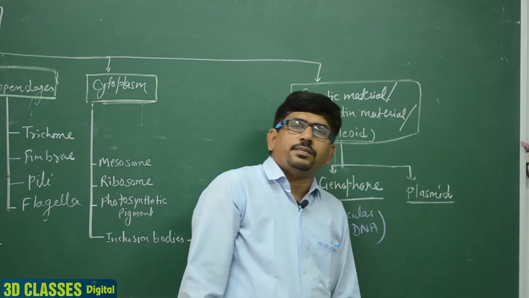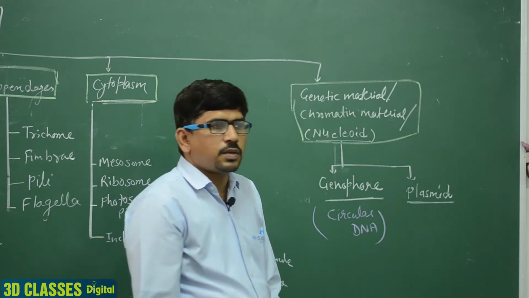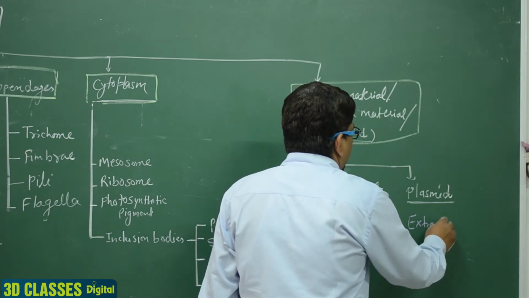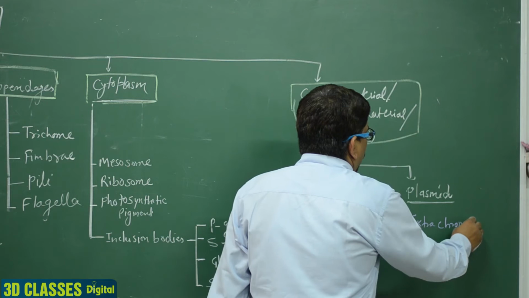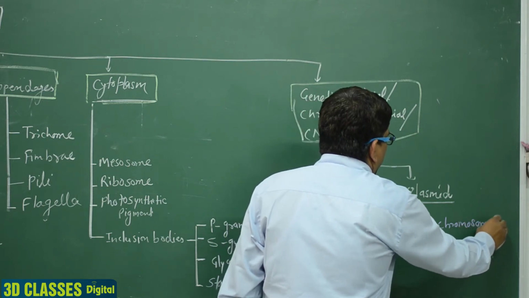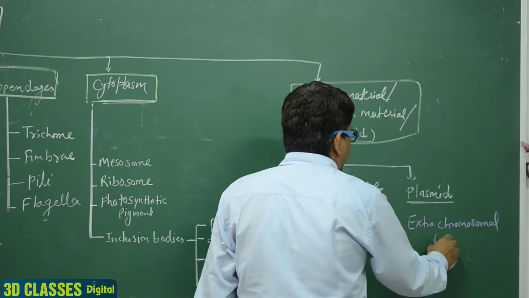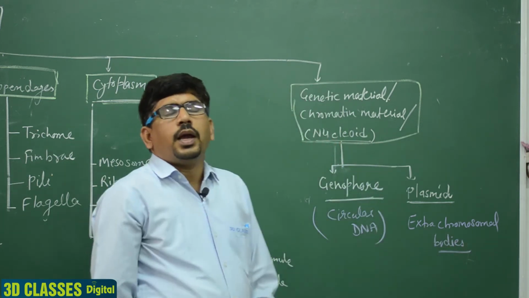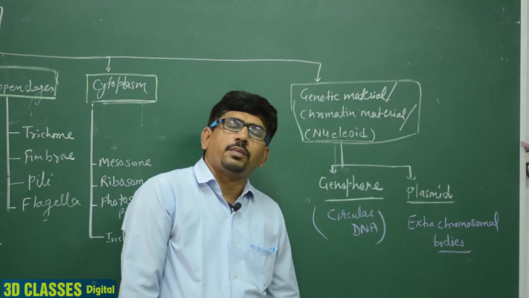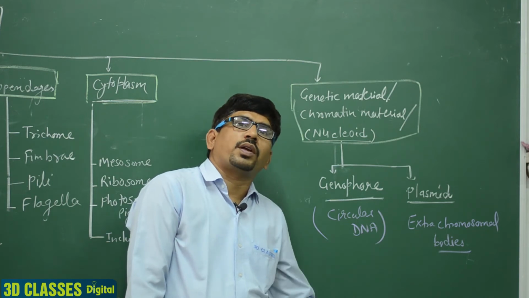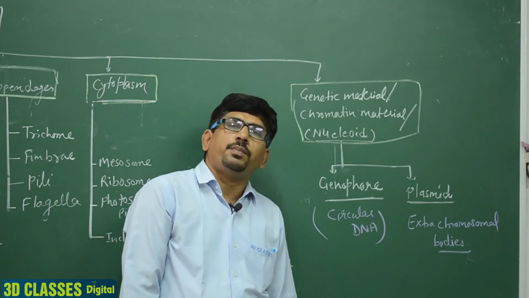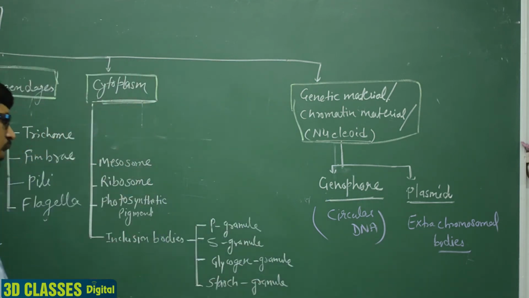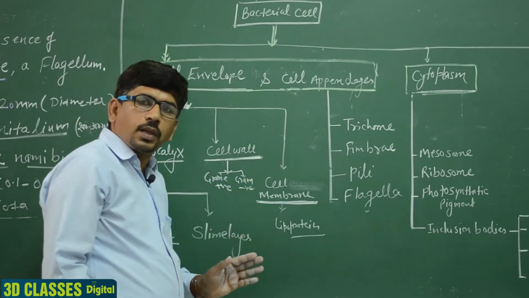And plasmids are also present in some bacteria. A plasmid is known as an extrachromosomal body. On the basis of the working of the plasmid, bacteria are of different types. Clear? This flow chart we will discuss one by one. Clear?